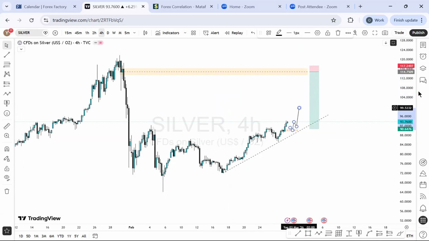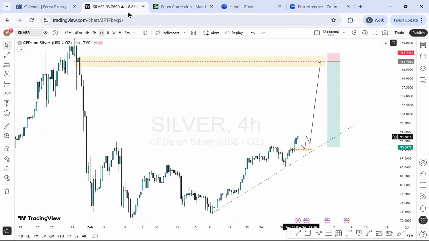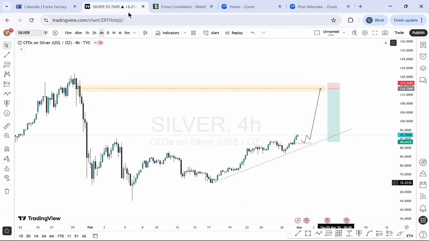We might have an earlier movement of a sell into this range before the market eventually buys. But this is what I'll be looking for on silver going forward. All right, that's that.